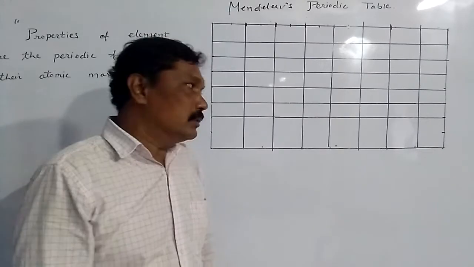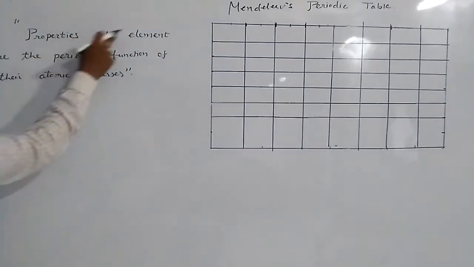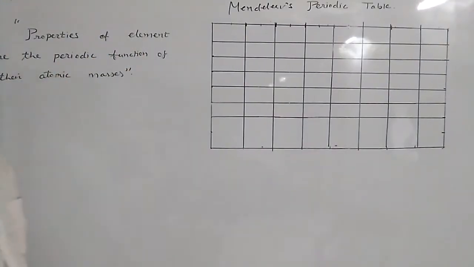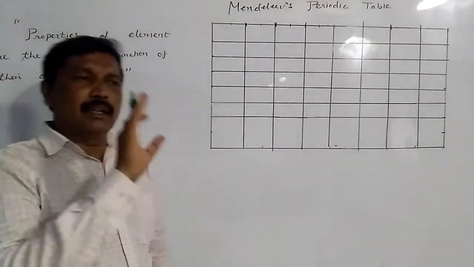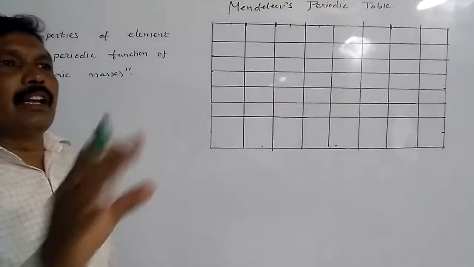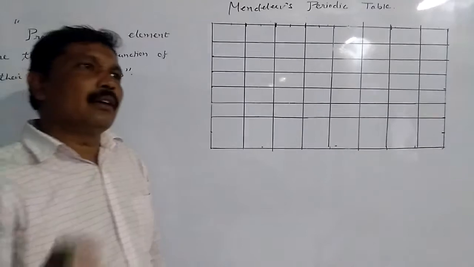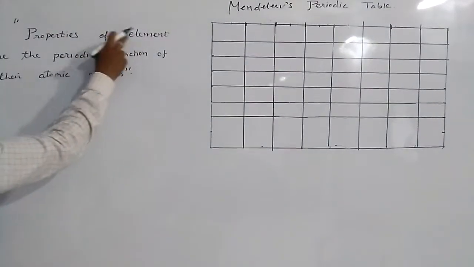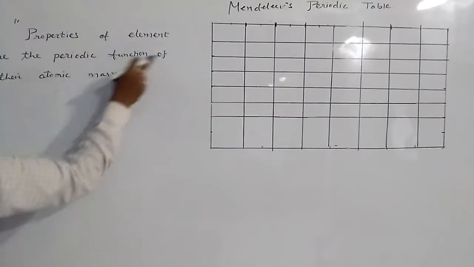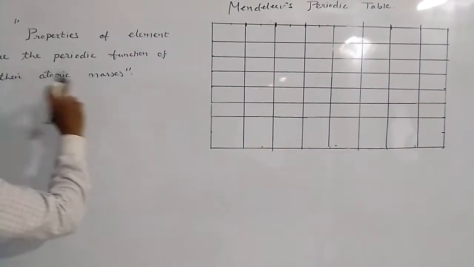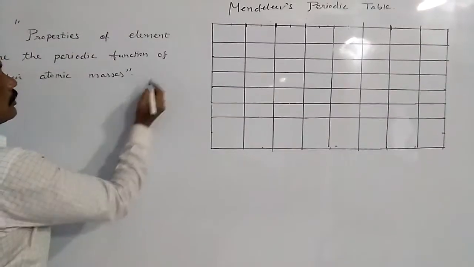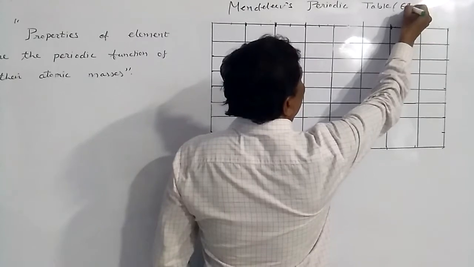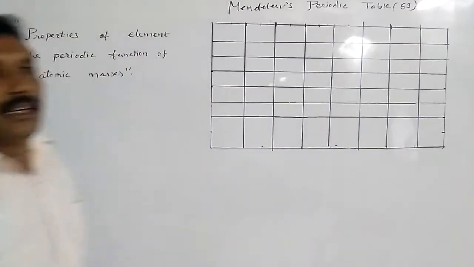According to Mendel's law, the properties of elements are the periodic function of their atomic masses. Mendel classified about 63 elements.